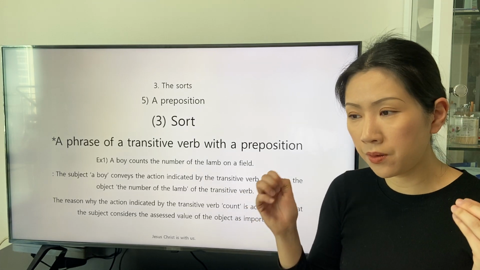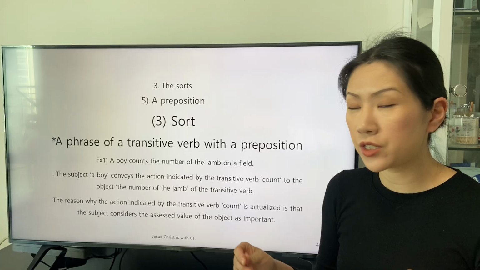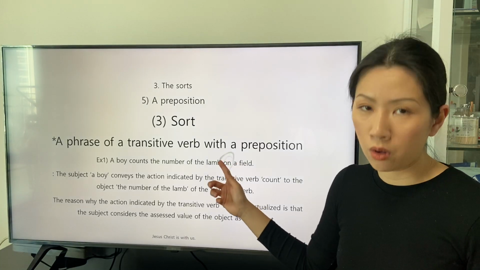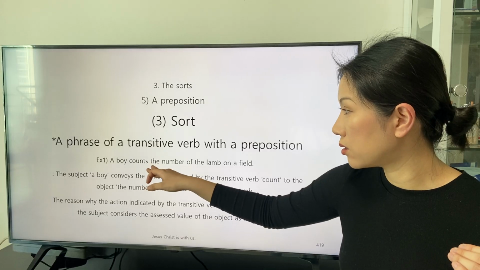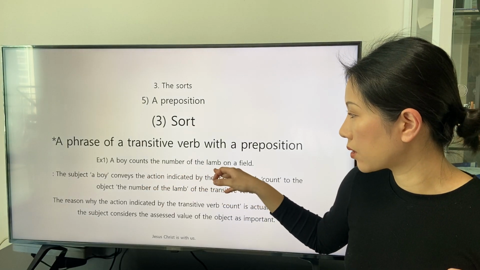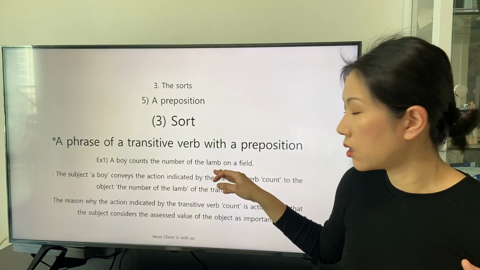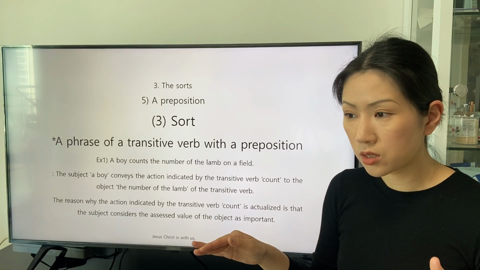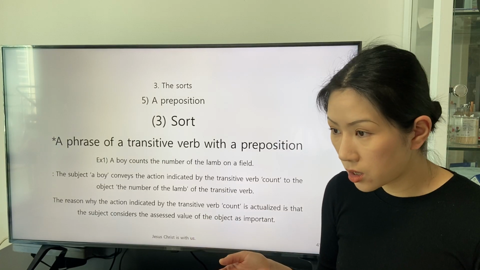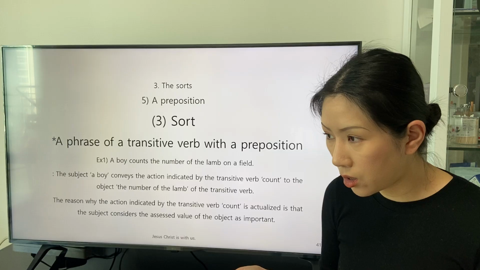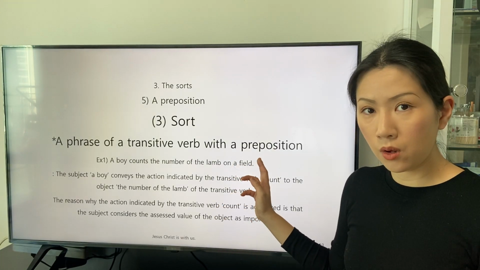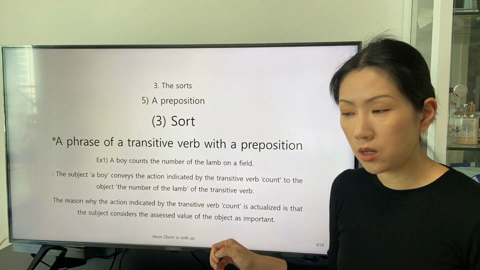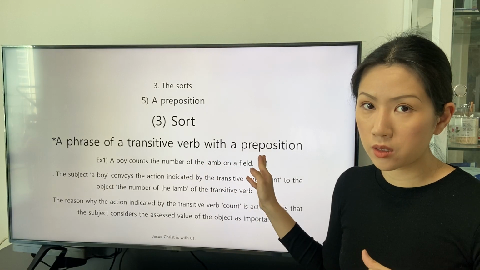And from the original definition of the preposition on, we can understand that the subject exists on a field, on the object, in the upper part of the object.